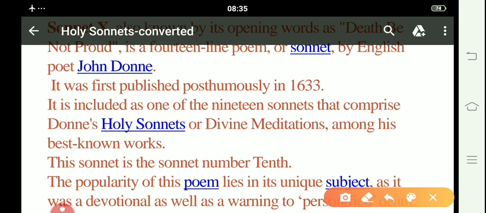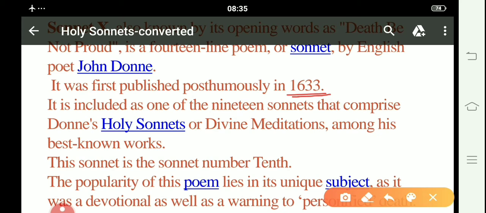It was first published posthumously in 1633. As I mentioned while discussing John Donne's life, whatever works were written by John Donne were published posthumously, only after his death. There wasn't even a single work which was published during his lifetime. So this particular work, Sonnet 10, or Death Be Not Proud, was also published posthumously in 1633.